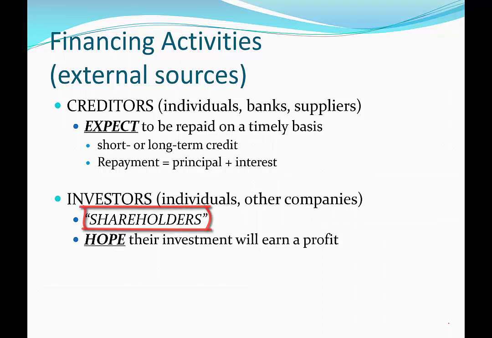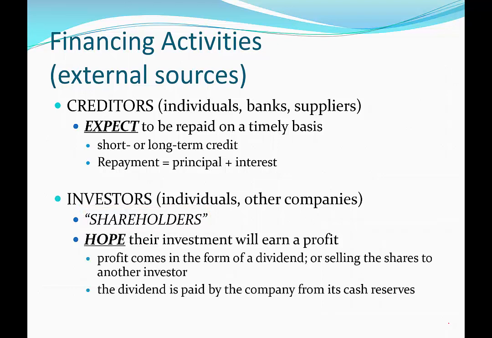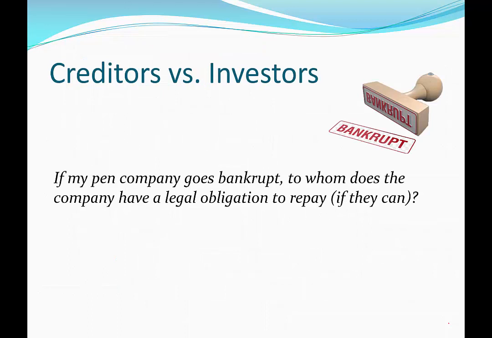They purchase a share of the company in the form of stock, hoping to share in the profits of that company by earning dividends or selling some or all of those shares when their value increases. Here's a question for you that might help differentiate between creditors and investors. If my pen company goes bankrupt, to whom does the company have a legal obligation to try to repay?